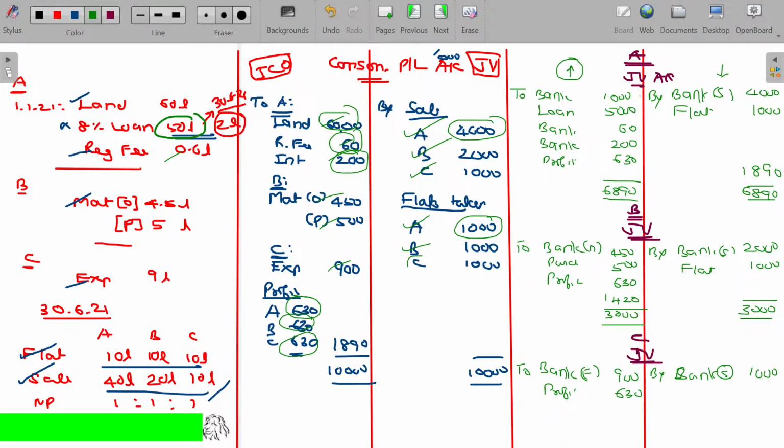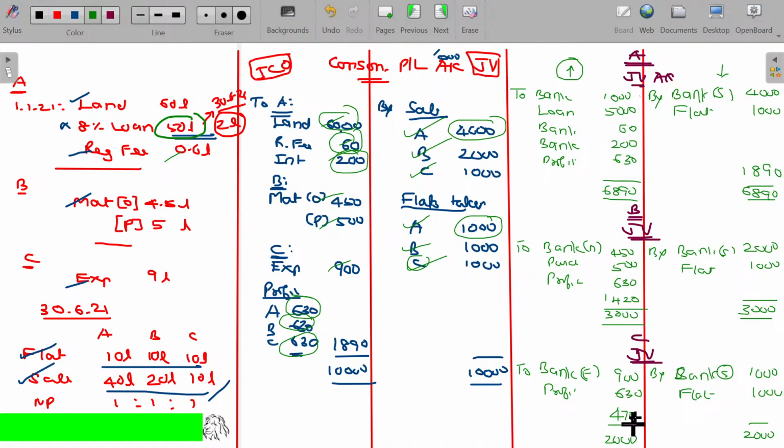Apart from that, one flat is also taken, 1,000. Now, if I tally this, 2,000 rupees he is given extra, but his contribution is 900 plus 630, 1,530 only. His support is 1,530, but he has taken benefit of 2,000 rupees. It means he has to return to the joint venture. How much is that? 470.